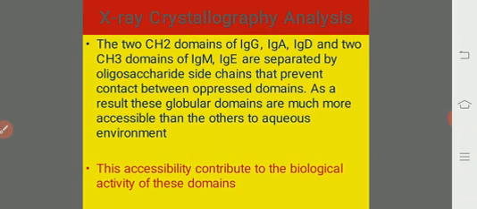If you observe the X-ray crystallography analysis, the 2 CH2 domains of IgG, IgA and IgD and the 2 CH3 domains of IgM and IgE are separated by oligosaccharide side chains that prevent contact between the opposed domains. As a result, these globular domains are much more accessible than the others to the aqueous environment, so they are easily soluble. This accessibility contributes to the biological activity of the domains.